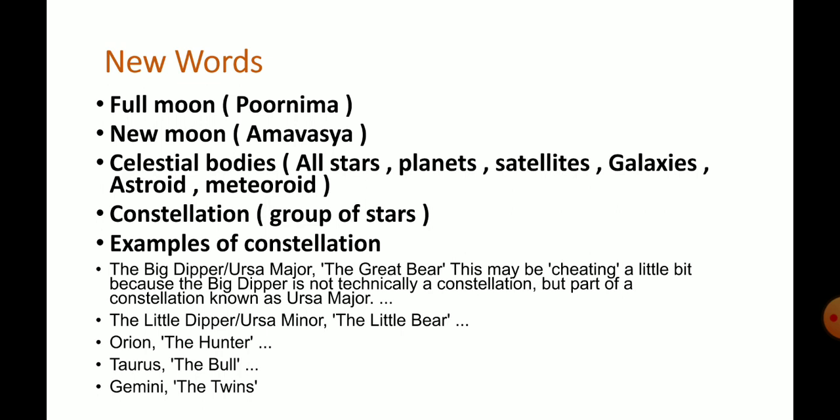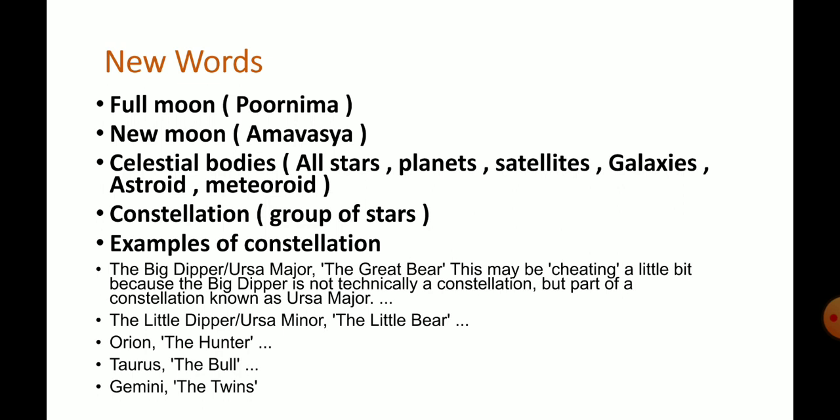Yes. Then next, the Little Dipper, Ursa Minor, the Little Bear. These are the names. The Big Dipper, Ursa Major, the Great Bear, is one constellation. And the next, the Little Dipper or Ursa Minor, the Little Bear, is another constellation.